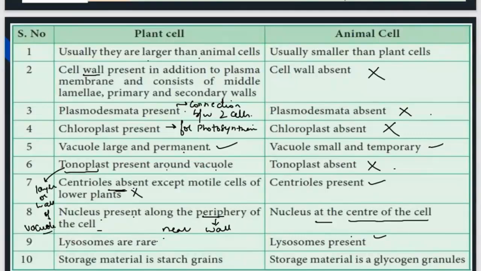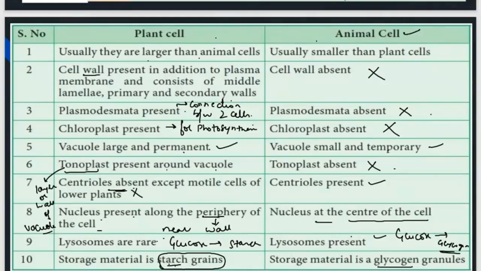In plants, the storage material is starch. Glucose is stored in the form of starch, but in our body glucose is stored in the form of glycogen. Glycogen is the stored form of glucose in humans and animals.